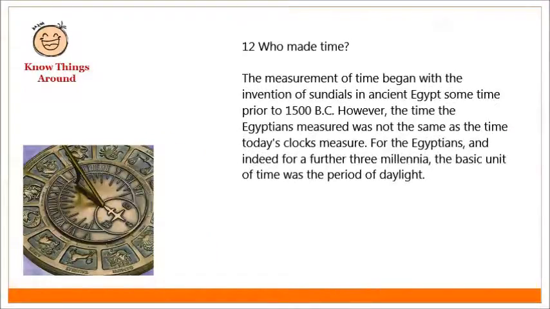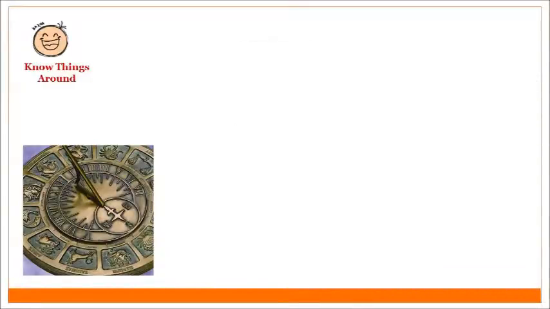Who made time? The measurement of time began with the invention of sundials in ancient Egypt sometime prior to 1500 BC. However, the time the Egyptians measured was not the same as the time today's clocks measure. For these Egyptians, and indeed for a further 3 millennia, the basic unit of time was the period of daylight.